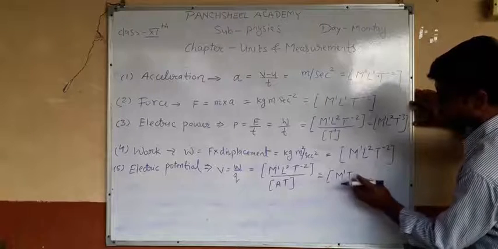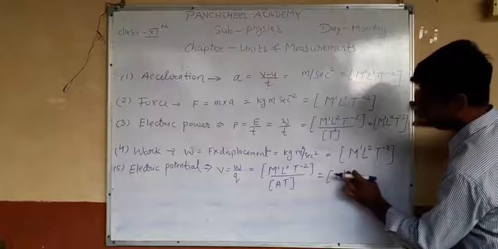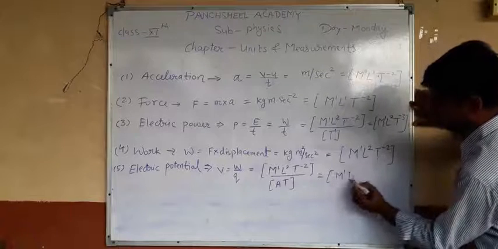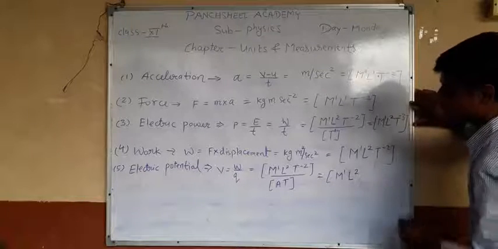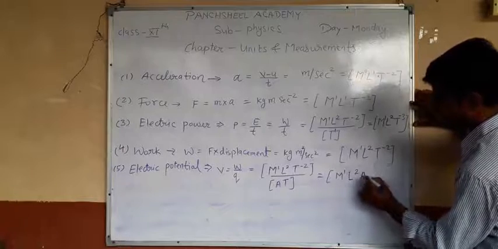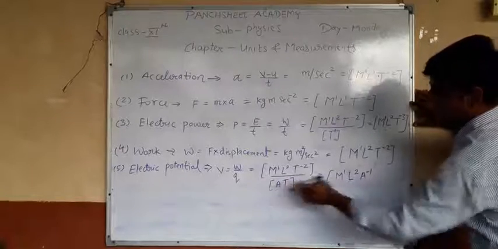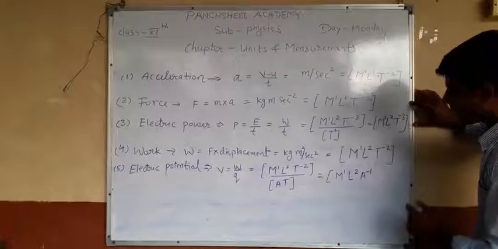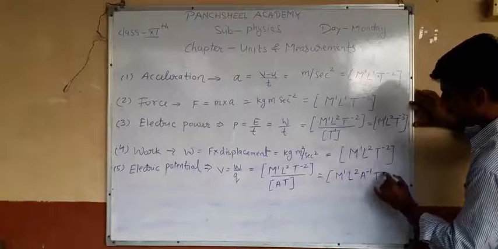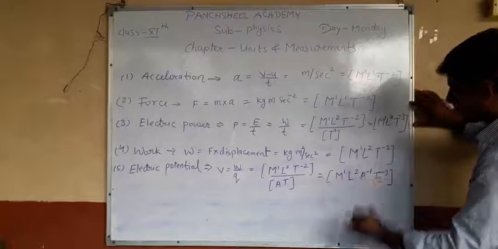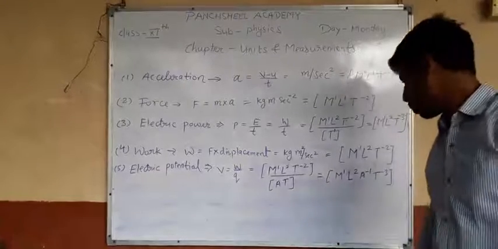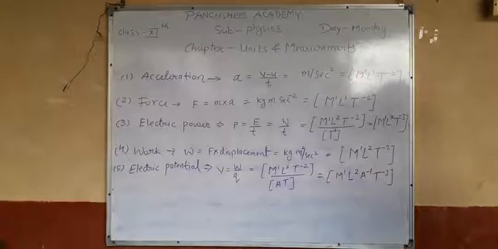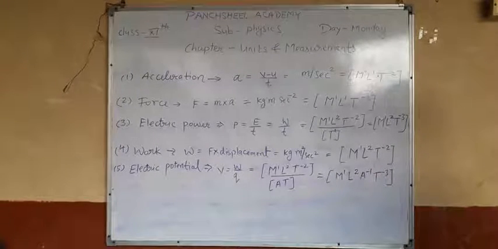it is M1 L2 A minus 1, because A is in the denominator, and T minus 3. M1 L2 A minus 1 T minus 3 is the dimension formula for electric potential.